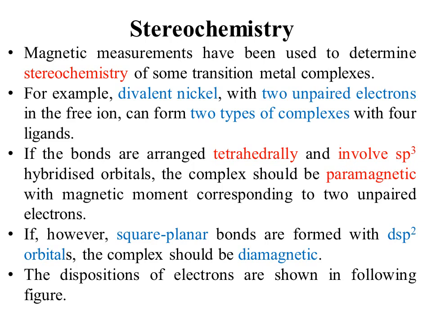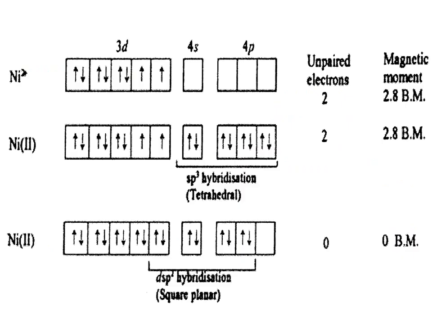One of these two arrangements is sp3 with a bond angle of 109.5 degrees, and the other arrangement around the central metal atom is square planar. In the square planar arrangement, the bond angle between adjacent bonds is usually 90 degrees.